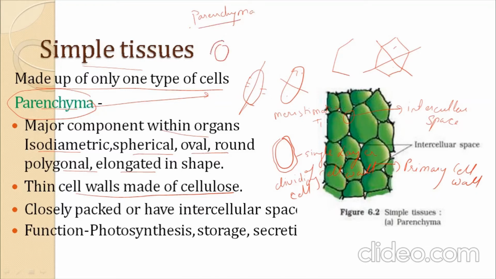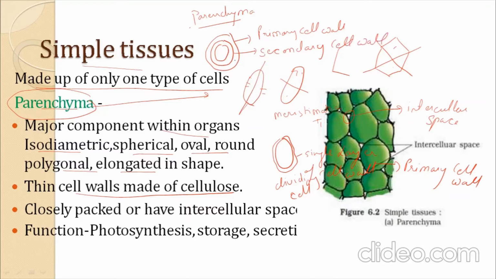Around it there are two thin layers of cell wall. The outermost is called the primary cell wall, and after that comes the secondary cell wall.